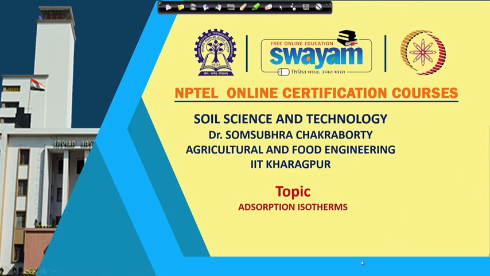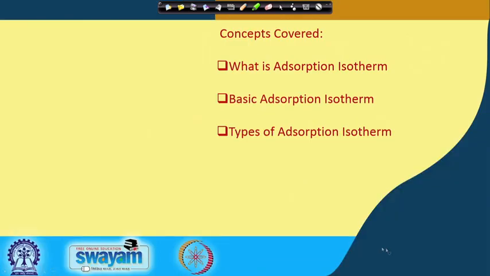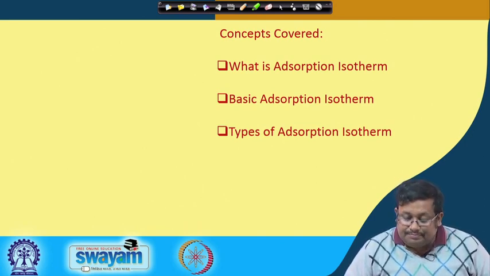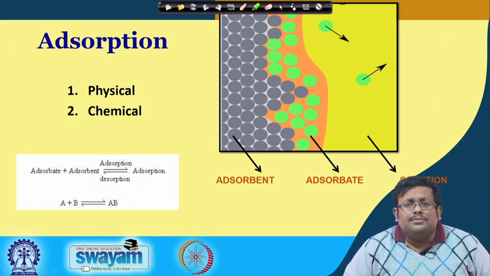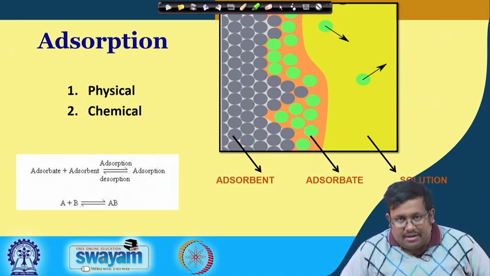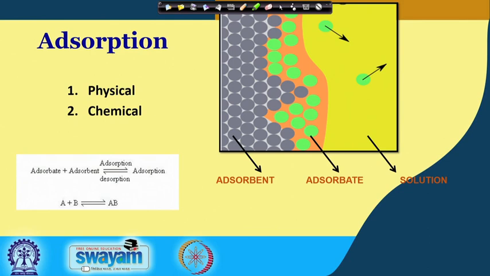Now, adsorption isotherms basically deal with the adsorption process. We will cover the following concepts: what is adsorption isotherm, then basic adsorption isotherms, and then types of adsorption isotherms. So, what is adsorption? Adsorption can be divided into physical adsorption or chemical adsorption. Another name of physical adsorption is physisorption, and chemical adsorption is chemisorption.